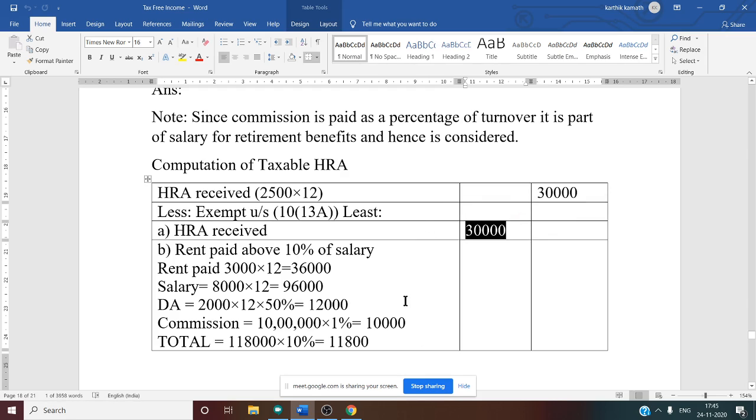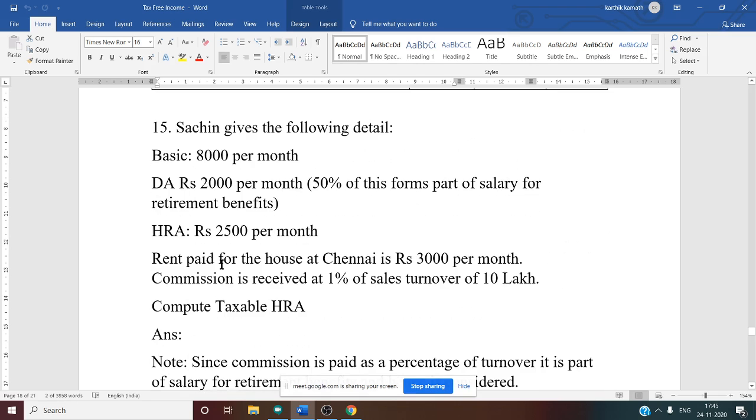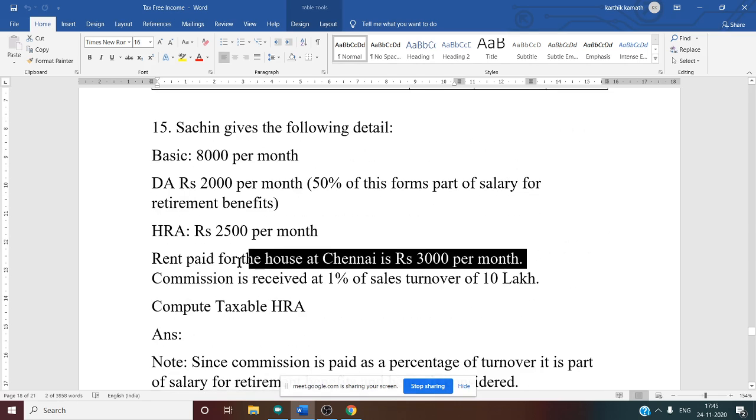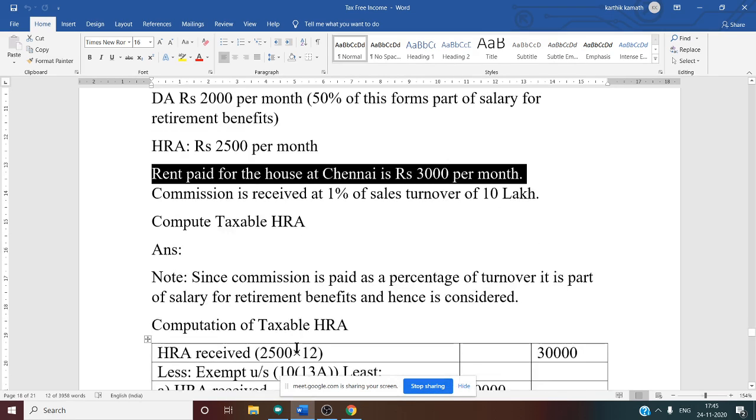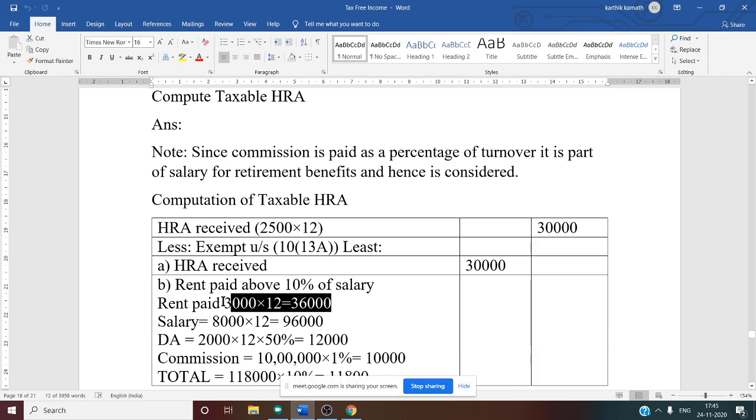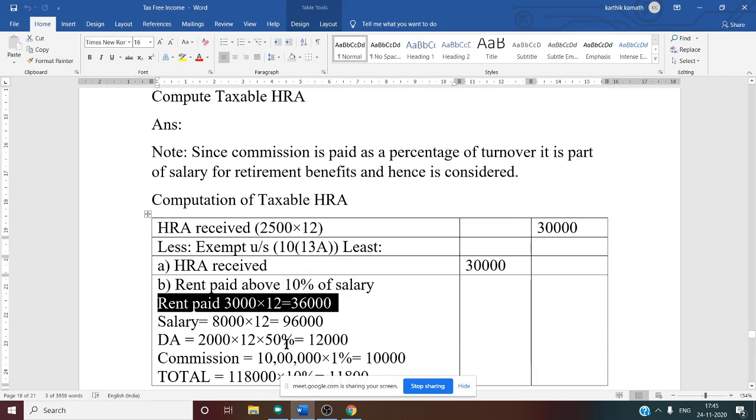Second one, rent paid above 10% of the salary. So what is our rent paid? For rent paid, once again we have to see the question, where rent paid is given. Rent paid for the house at Chennai is 3000 per month. So rent paid is 3000, and 3000 into 12 we have to do. That's what we have done here. 3000 into 12 will give rent paid as 36,000.